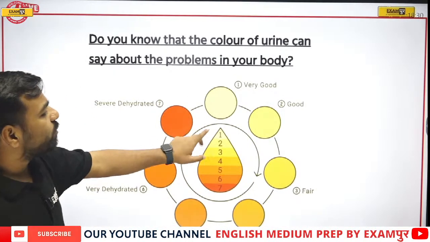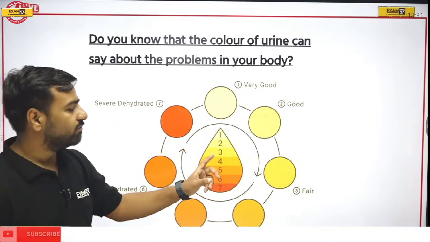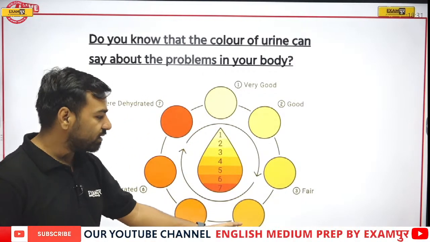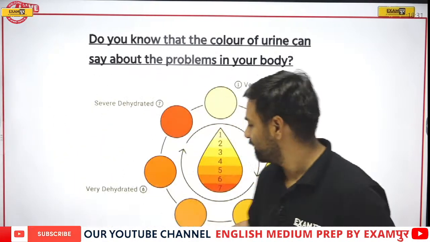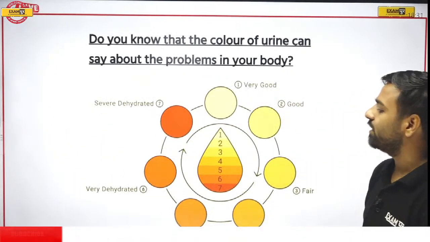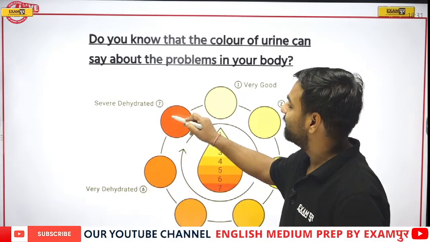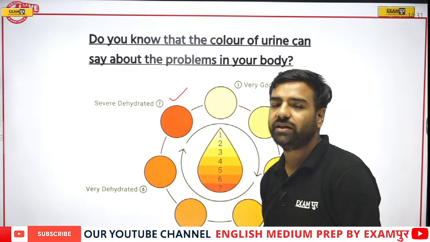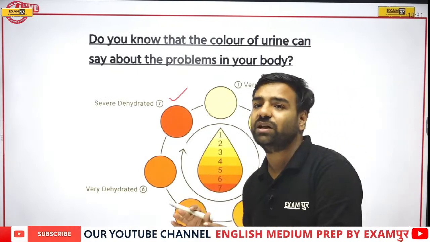If your urine is a bit darker, you are in good condition. If it is more darker, fair. More darker, lightly dehydrated. If it is more darker like this, this means you are dehydrated. If it is even more darker, very dehydrated, and at this condition you are severely dehydrated. So the color of urine can actually tell about the issue in our body.